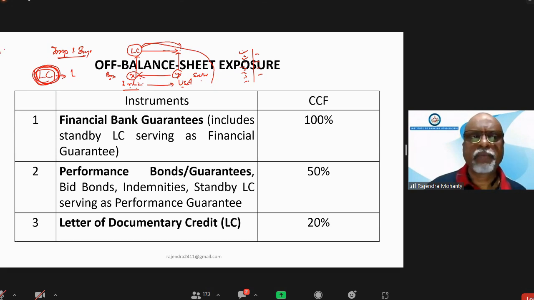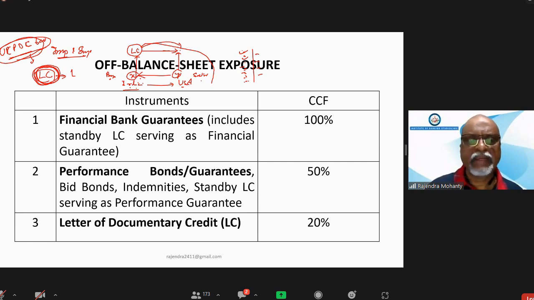It is governed by UCPDC, the Uniform Customs and Practice of Documentary Credit. UCPDC 600 is currently the law; LC is governed by UCPDC throughout the world.